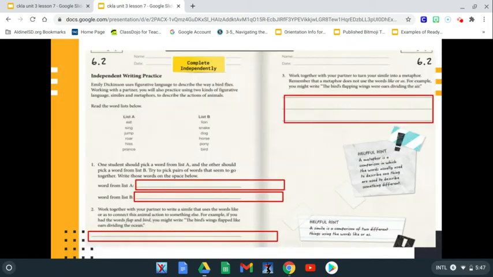Boys and girls, it's very important that you have in mind the metaphor that you completed yesterday. Right here, I have the assignment that you completed yesterday, 6.2, where we created similes and metaphors using figurative language to describe the actions of an animal. You picked a characteristic from list A and B and matched them together to create your own simile on number 2. Then for 3, you made your own metaphor. The metaphor you made in number 3 is what we're going to be using for our lesson today.